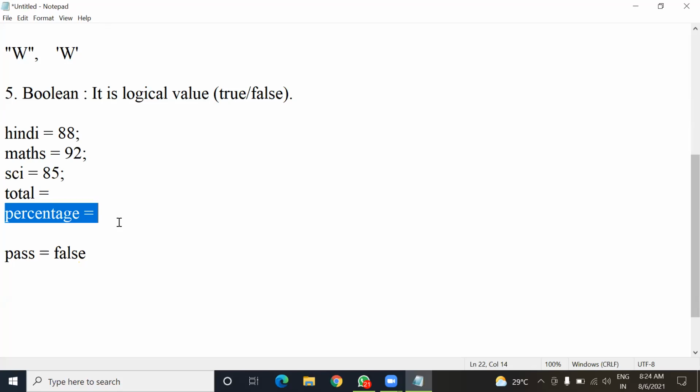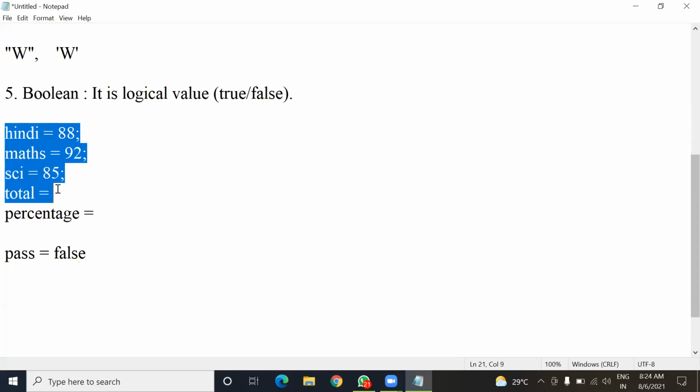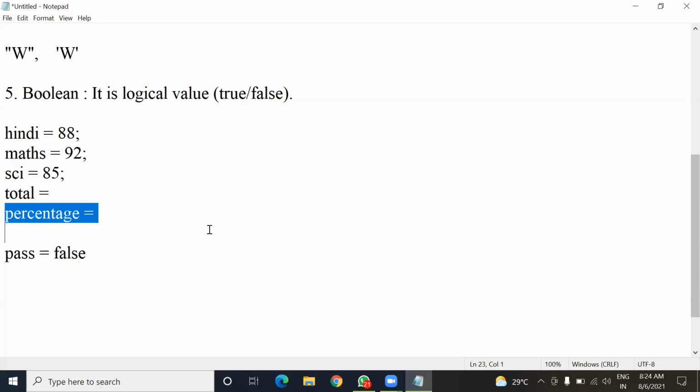So in this percentage variable, the value stored is a float type or maybe integer type, and that depends upon the calculation. You can see here in these four variables, values are stored of integer type, and in the percentage variable, the value will be a float type.